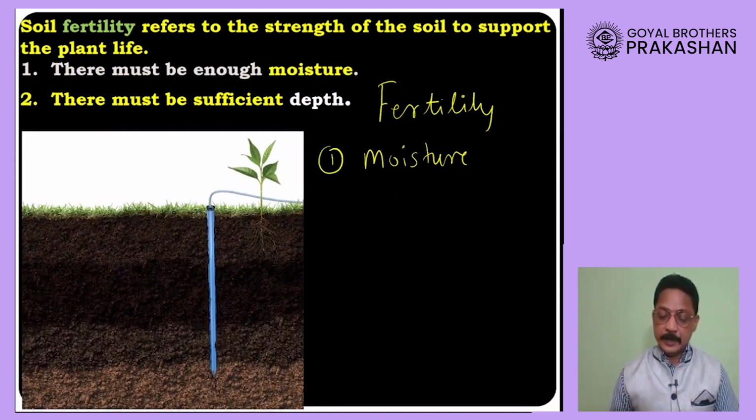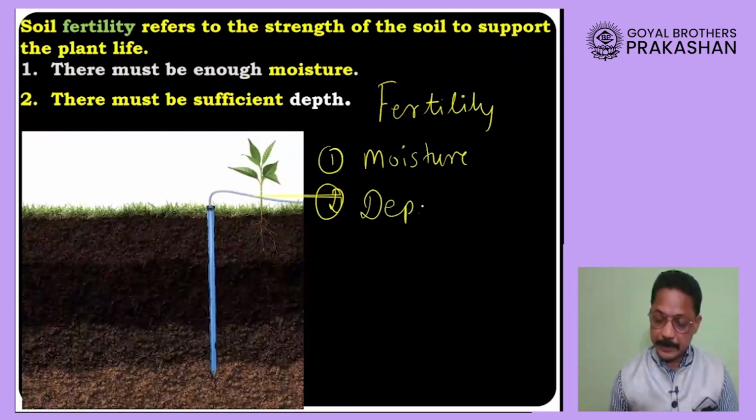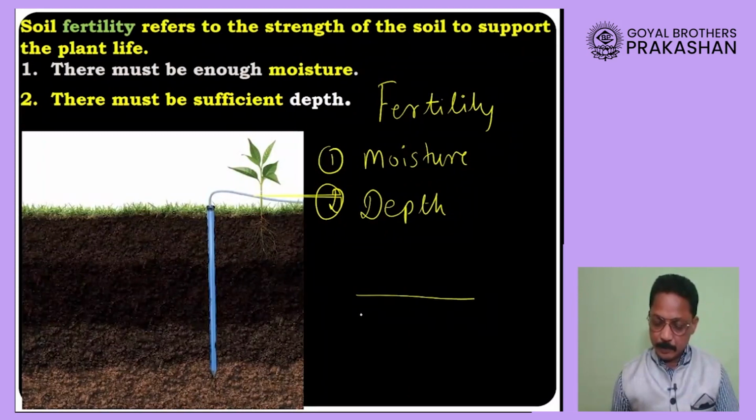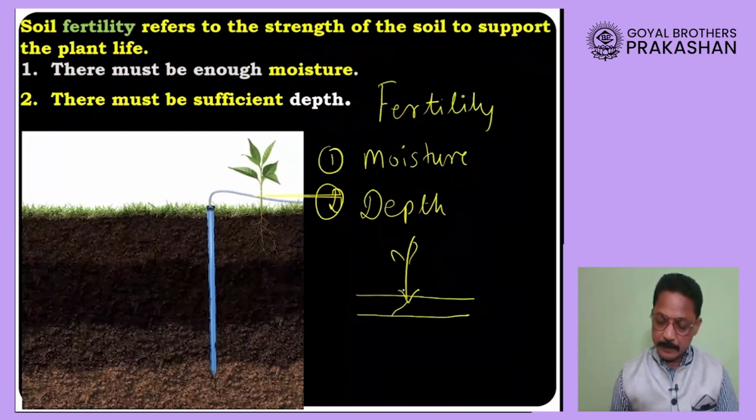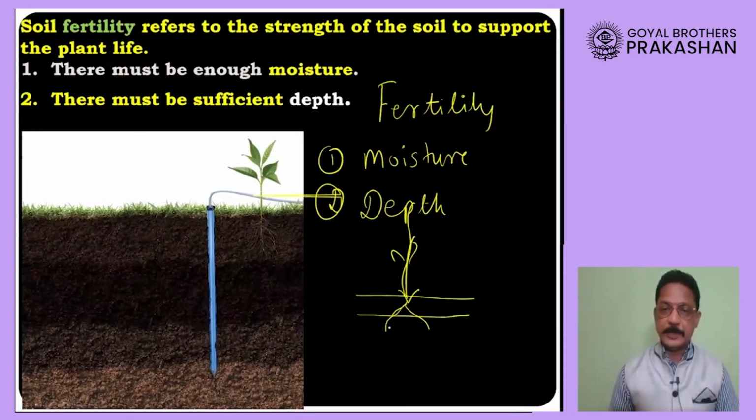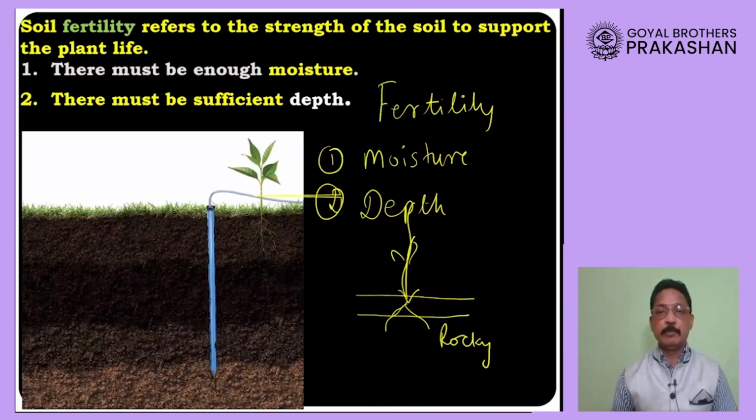The second important thing is whether the soil has sufficient depth. Think about this: suppose the depth of the soil is this much and a plant is going to grow. Once the plant begins to grow bigger, if the soil is not present in enough quantity, below will be the rocky layer, and will that rocky layer provide enough nutrients and water to the plant?